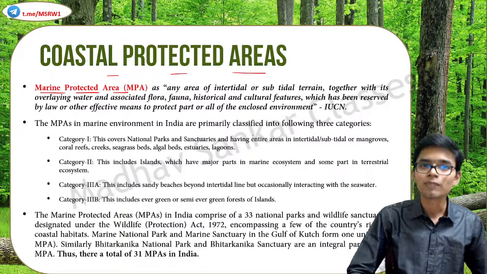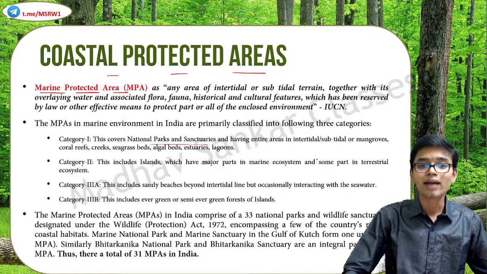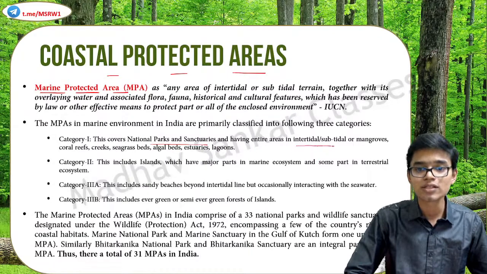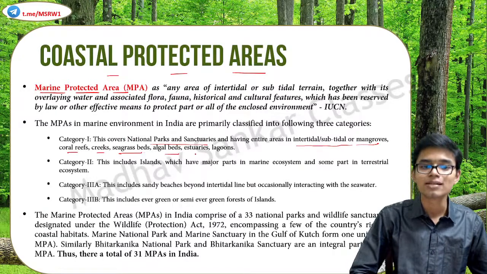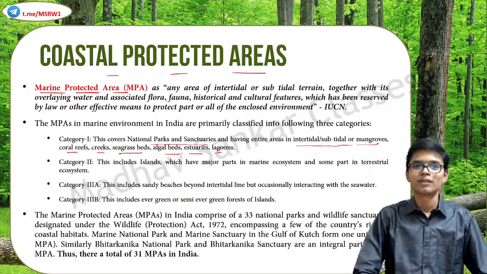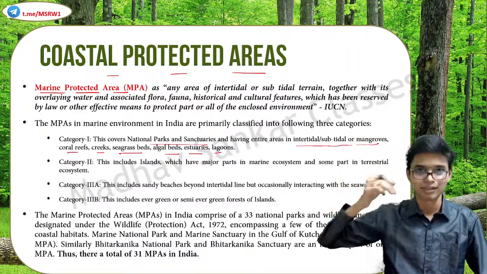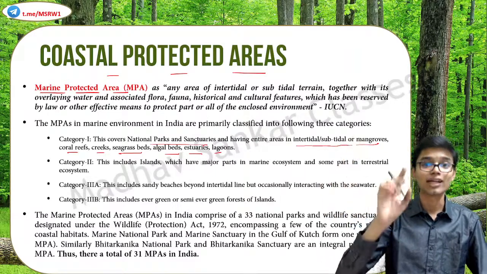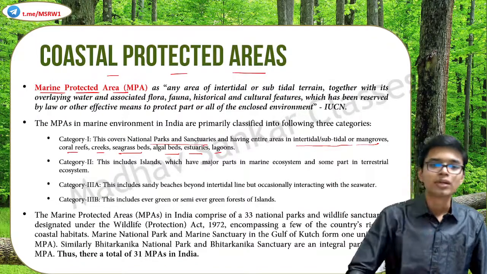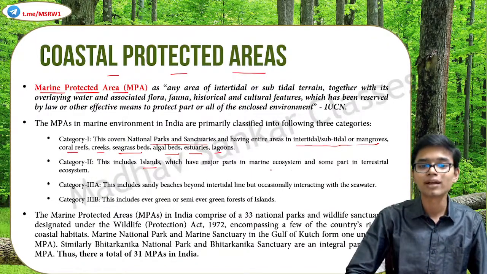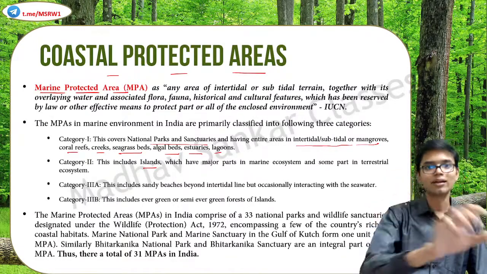So what is in Category 1? Category 1 covers national parks and sanctuaries and having entire areas in the intertidal or subtidal or mangroves, coral reefs, creeks, seagrass beds, algal beds, estuaries and lagoons. So everything that we studied in the previous classes where I mentioned the importance of such ecosystems, all that comes under Category 1, granted very high levels of protection. Category 2 includes islands which have major part in marine ecosystem and some part in terrestrial ecosystem. So islands come under Category 2.